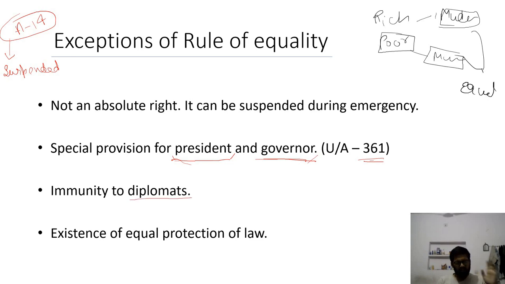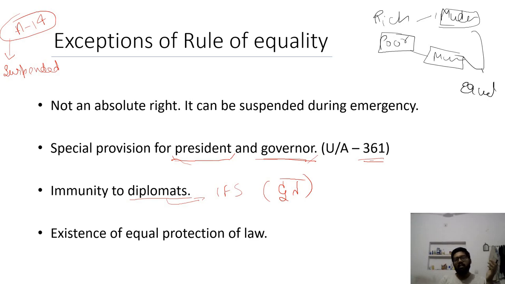Now the next is immunity to diplomats. Who are diplomats? Diplomats are persons like, India has IFS officers, Indian Foreign Service officers. They are diplomats. They are basically ambassadors for India, and other countries' diplomats come to India. In Hindi we say Doot. So they are diplomats. Diplomats have the duty to deal with different countries. So if a Pakistani diplomat comes to India, we can't arrest him.